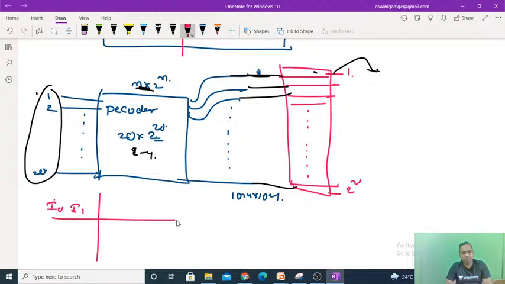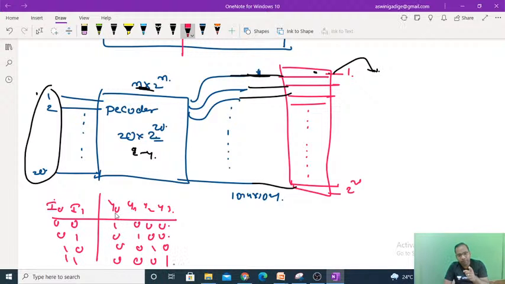If it is 0 0, then Y0 equals 1, all the remaining 0. If it is 0 1, then Y1 equals 1, all the remaining 0. If it is 1 0, then Y2 equals 1, and if it is 1 1, then you will get Y3. If you want to activate Y0, it depends upon your input combination.